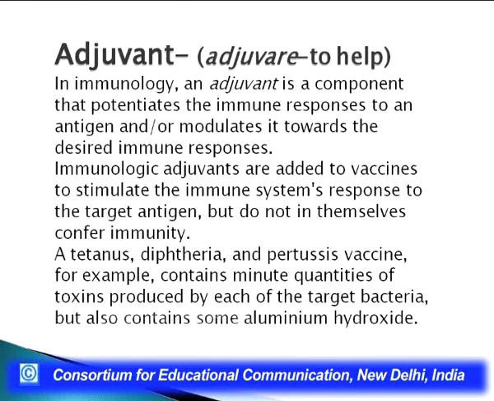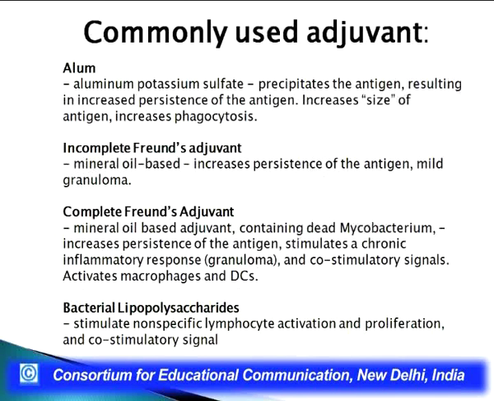For example, the tetanus, diphtheria and pertussis vaccine contains minute quantities of toxins produced by each of the target bacteria, but they also contain some aluminium hydroxide. There are many other examples of adjuvants like alum, incomplete Freund's adjuvant, complete Freund's adjuvant, bacterial lipopolysaccharide. But I guess you have understood what exactly an adjuvant is doing.